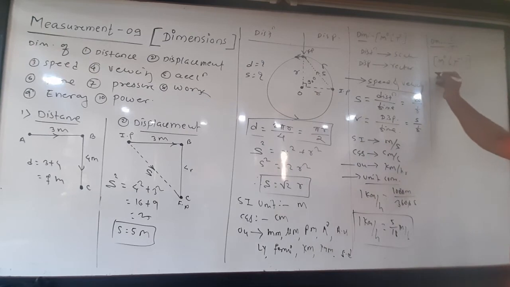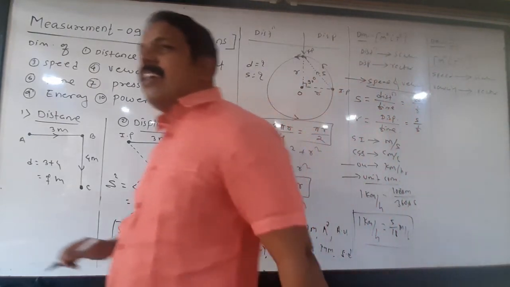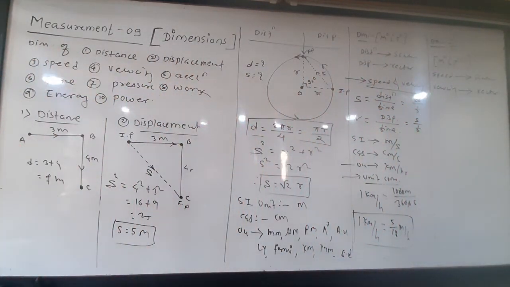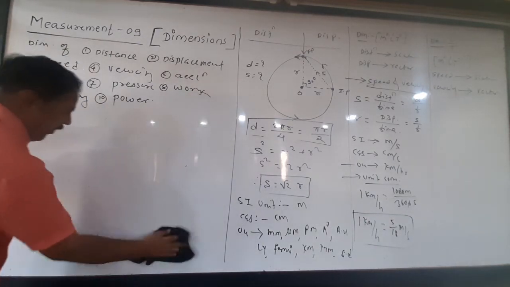Whether it is vector or scalar: speed depends upon distance, so it is a scalar quantity, and velocity depends upon displacement, hence it is a vector quantity. Any doubt? So we have explained 4 quantities: distance, displacement, speed, and velocity.